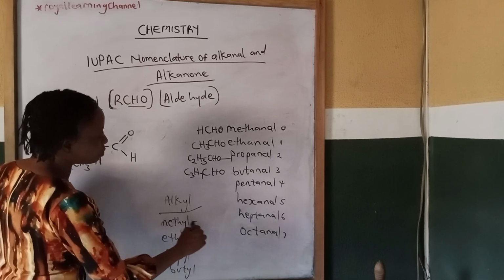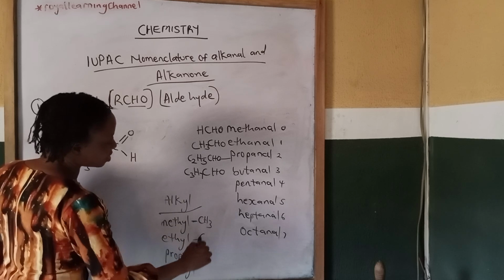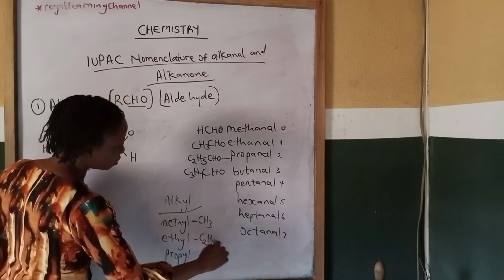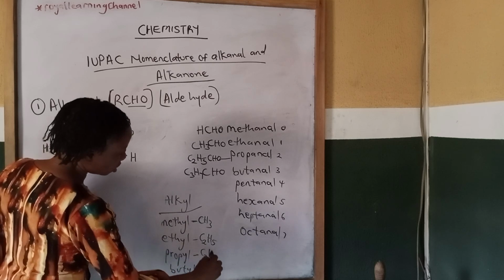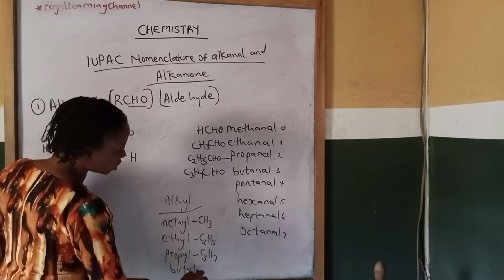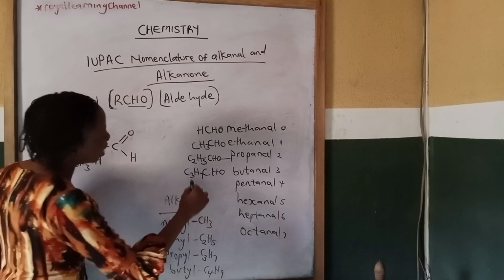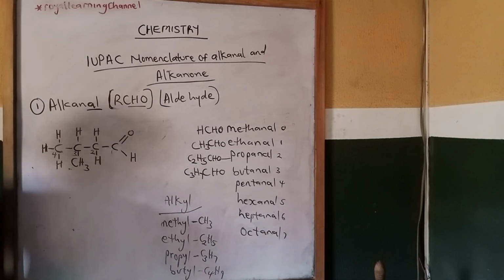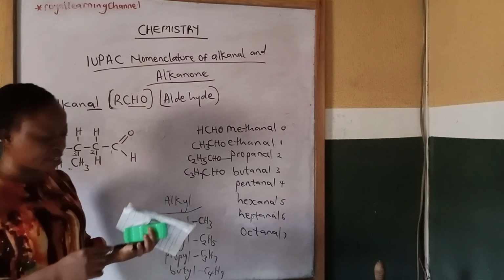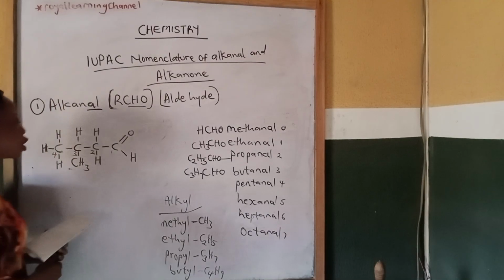Then the molecular formula for methyl is CH3. Then ethyl is C2H5. Propyl is C3H7. Then butyl is C4H9. So if you want to learn more about the alkyl group, check my video on IUPAC nomenclature.